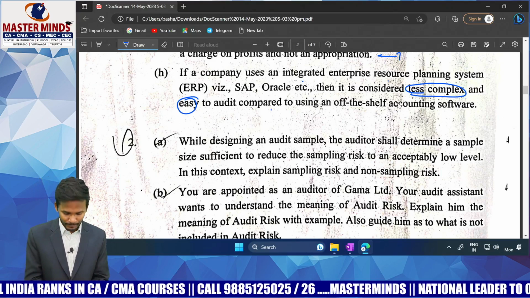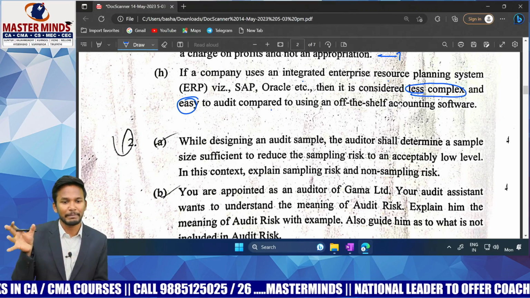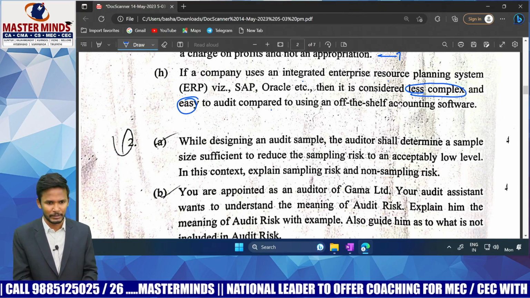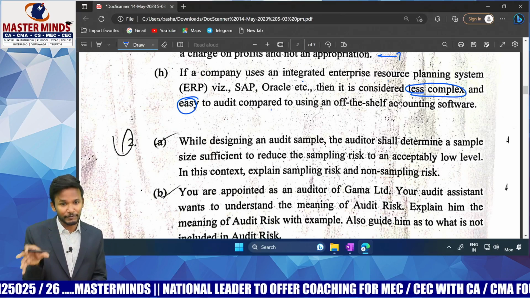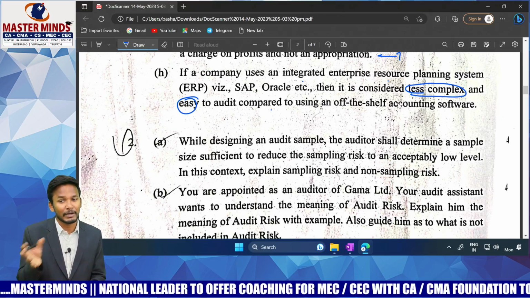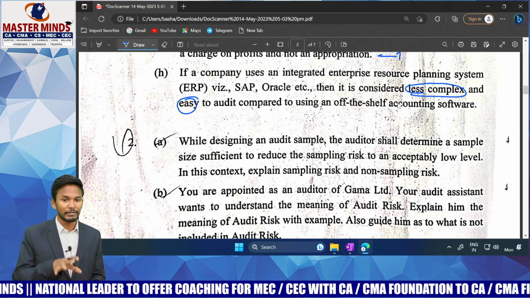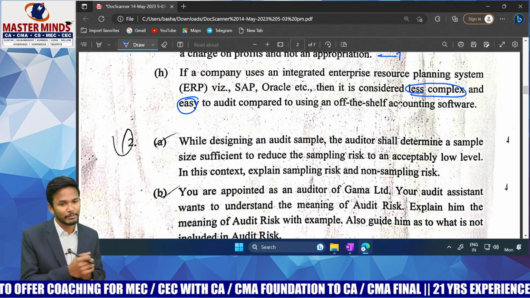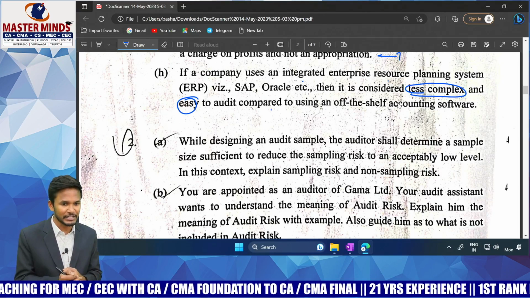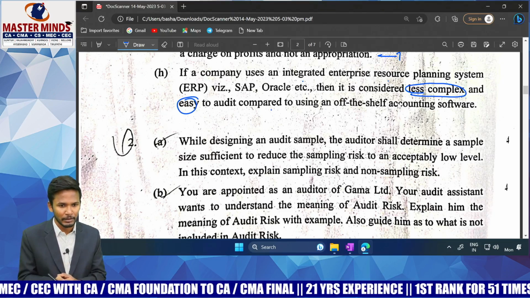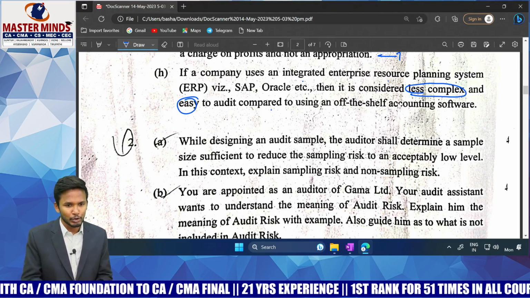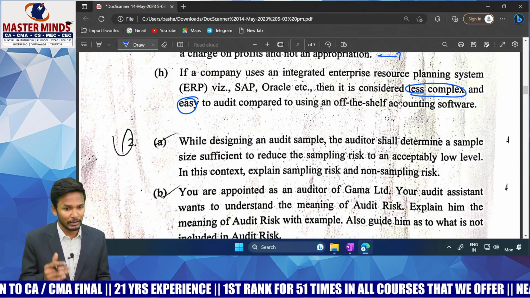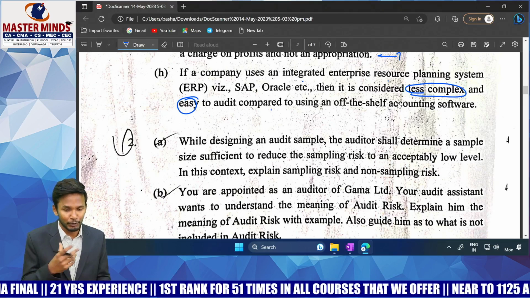A company is purchasing from the market an already pre-packaged software. The software is already completely ready. You are purchasing it and directly using it in the company. There, the possibility of the software having a mistake is less because it might have been done by an expert. But if the company itself prepares the software, or you make some alterations to a purchased one, obviously your employees might be changing something there. So the risk is higher. Yes. So using off-the-shelf software is less risky compared to using a self-prepared software.